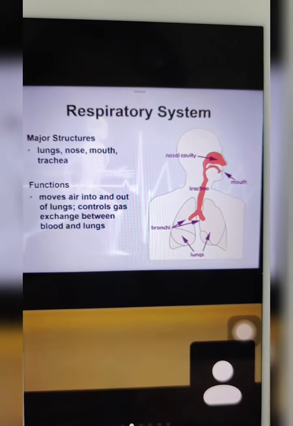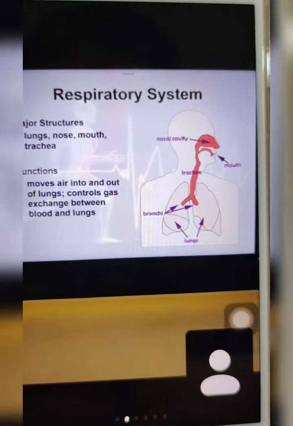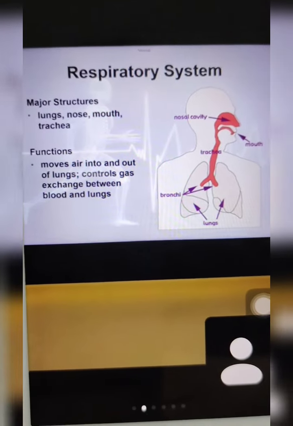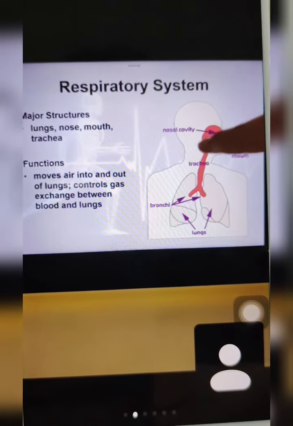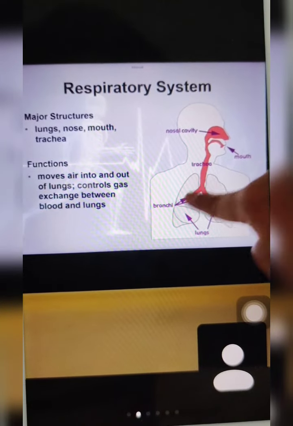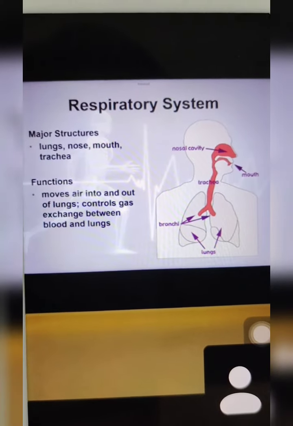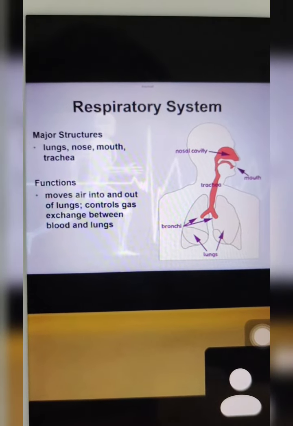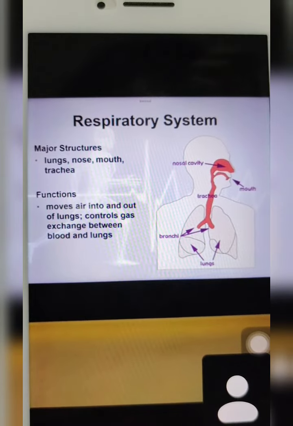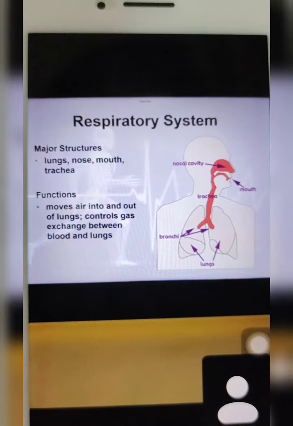From the trachea, or your windpipe, the air will also be filtered. Once the trachea filters the air, it goes down to your bronchi. Your bronchi has cilia. Those cilia are hair-like particles which actually filter the air as well, and push it to the mucus before the air enters our lungs.